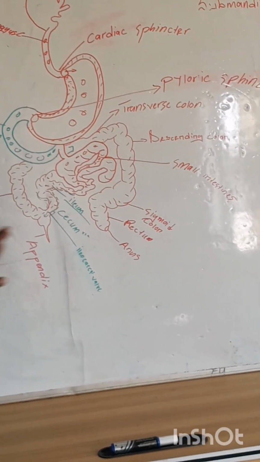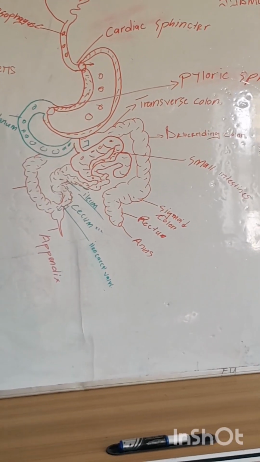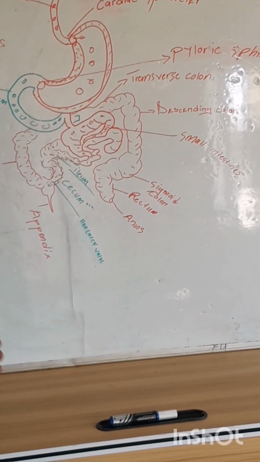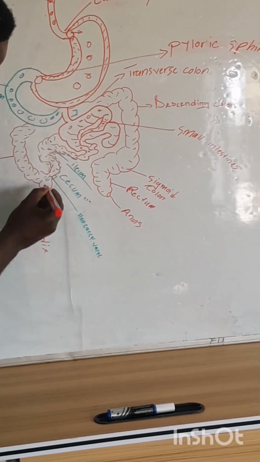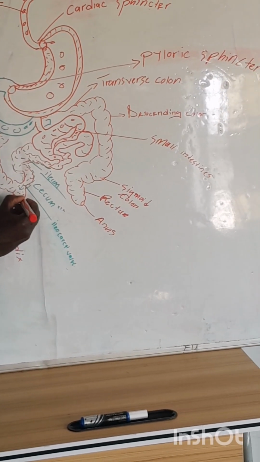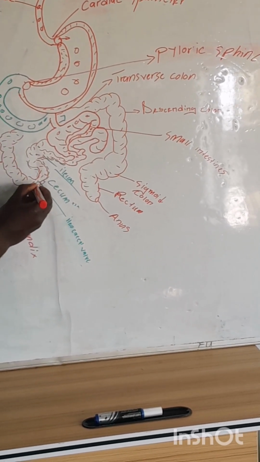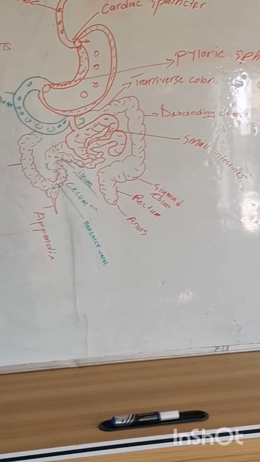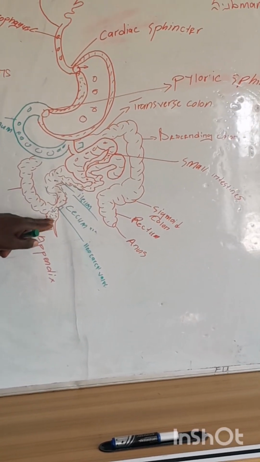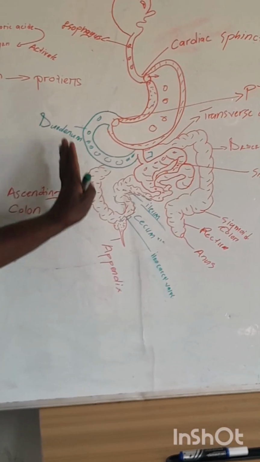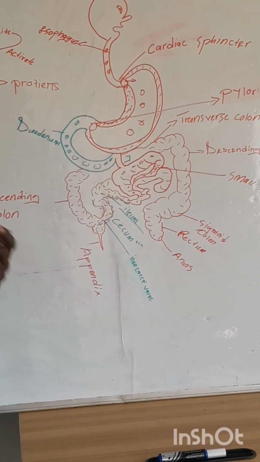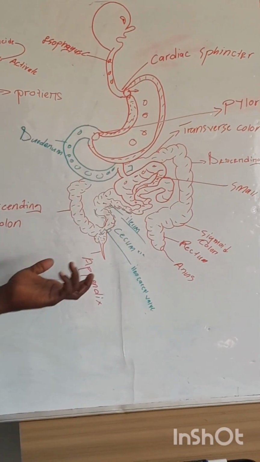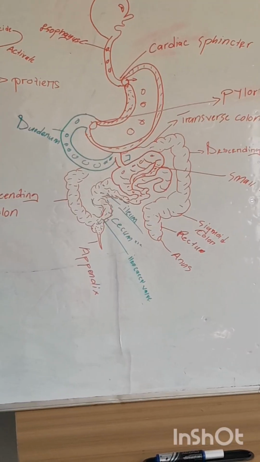Appendix at first we just thought was something that was left out of evolution, but it so happens that the appendix stores some useful bacteria. Alright, say we ate something that had gone bad, the appendix releases the useful bacteria to flush out that thing that we had eaten that had gone bad. We develop a diarrhea, obviously.